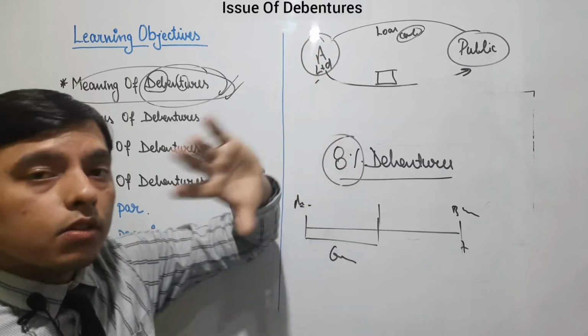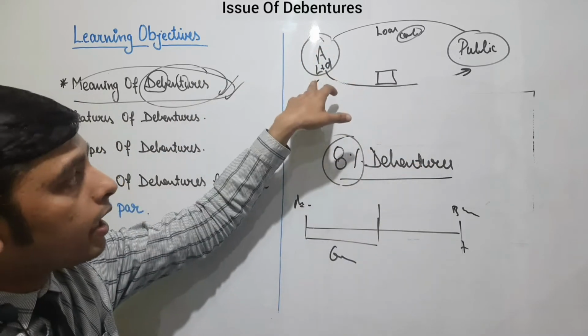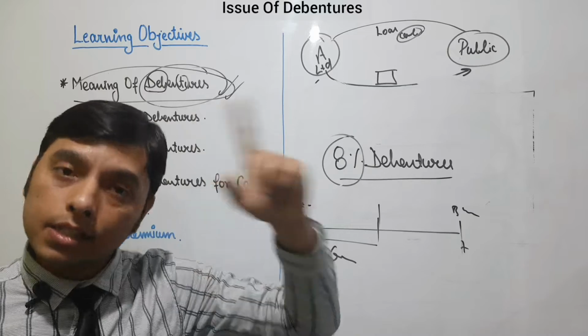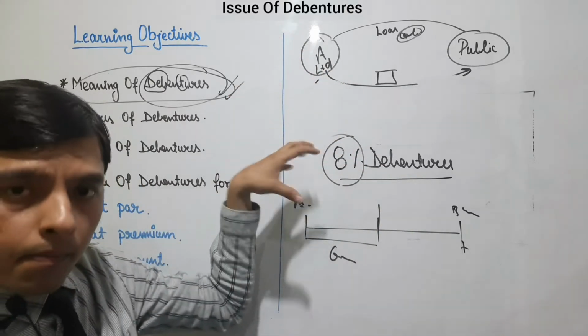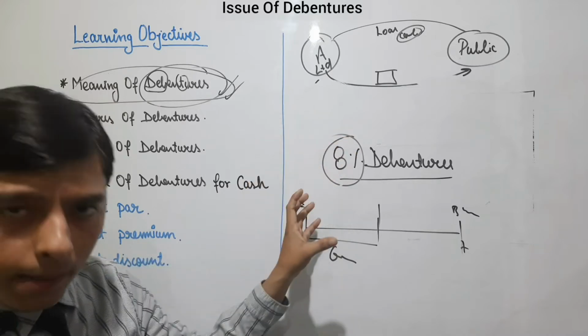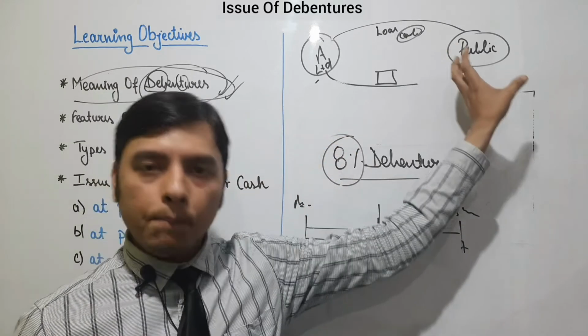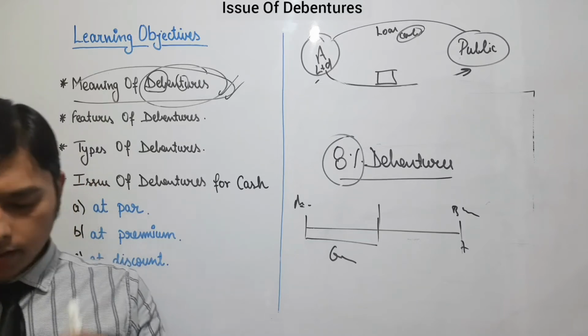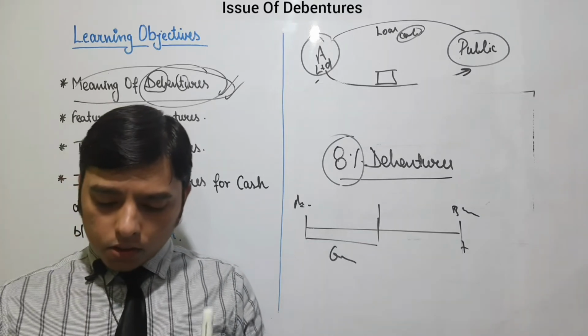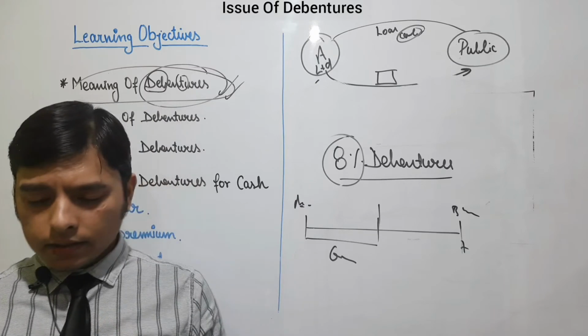If A Limited is not able to repay the amount, then A Limited will sell their building which is kept as a charge. The cash generated by selling that building is repaid to the public. So this is your charge on asset. So this is all about this characteristic of debentures.